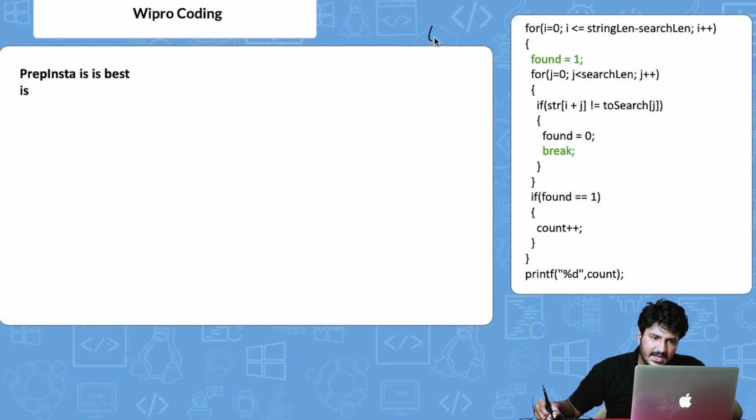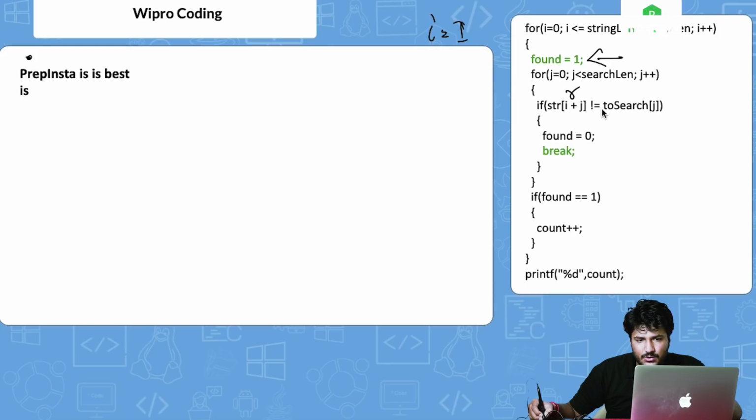So we are at i is equals to 1, and str of 1 is r. Now we say found is equals to 1 again. For j is equals to 0 we are assigning, and then now we say if str of i plus j, that is 1 plus 0, which is basically r, is not equal to search of 0, which is i. So again we do the same thing. Now found is equals to 0 and then break.